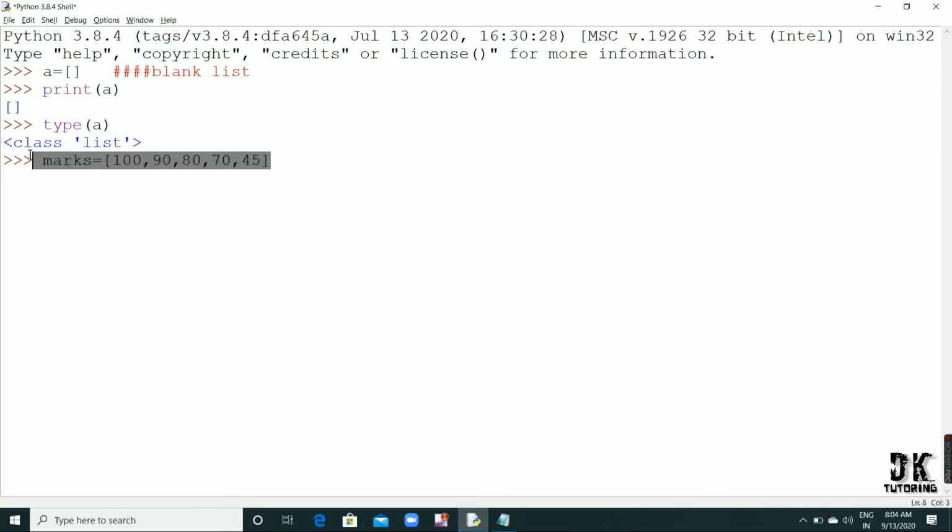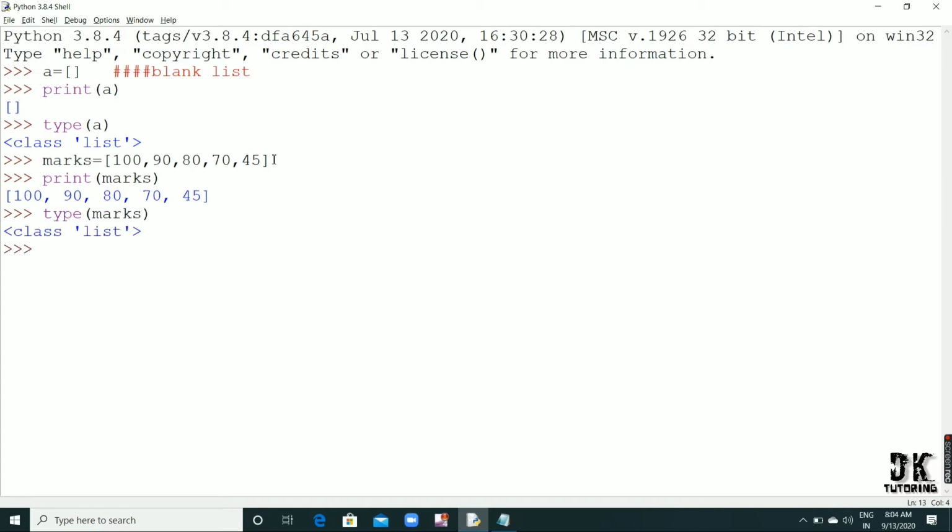Here I have passed simply data as integers. So in the list you can store more than one data, meaning a group of data. Now if I execute this, print marks. See, I simply printed the marks here. If I check type of marks, it is giving me list.